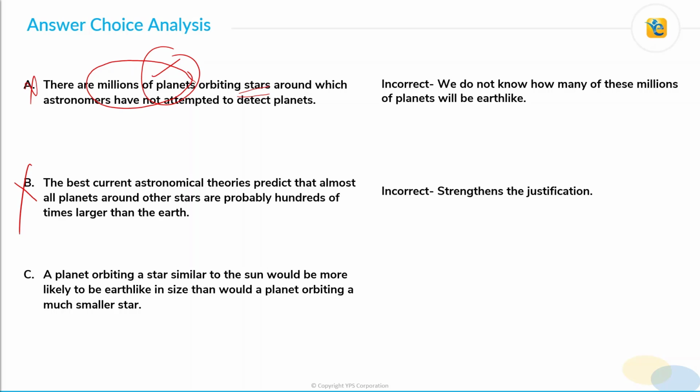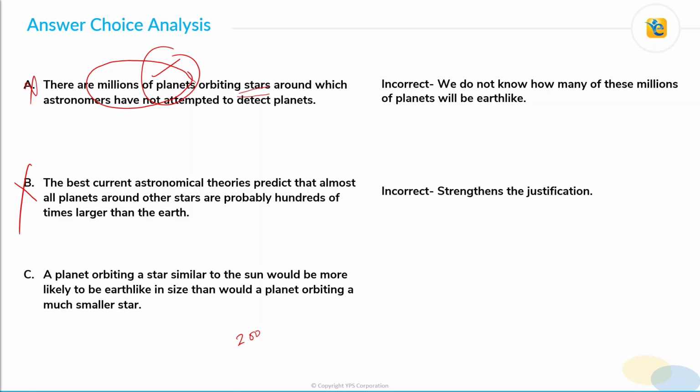Now, many of you may have selected this choice considering that most of the stars mentioned in the passage were much smaller than the sun. We saw that most of the stars that have been mentioned, so over 200 planets have been detected, and most of the stars that they orbit are much smaller than sun. So you may have thought that okay, the passage states that most of the stars that were studied were much smaller than sun, so most likely the picture will change if stars similar to the sun are studied. If that is the case, then this is where you faltered.